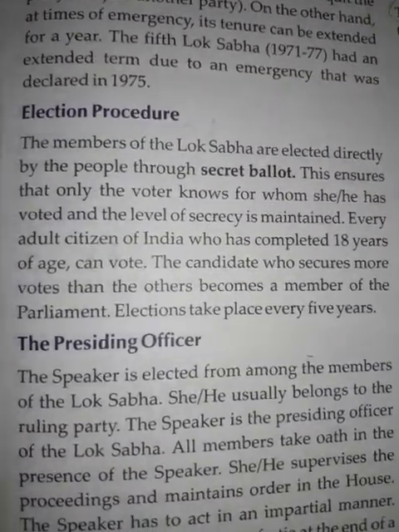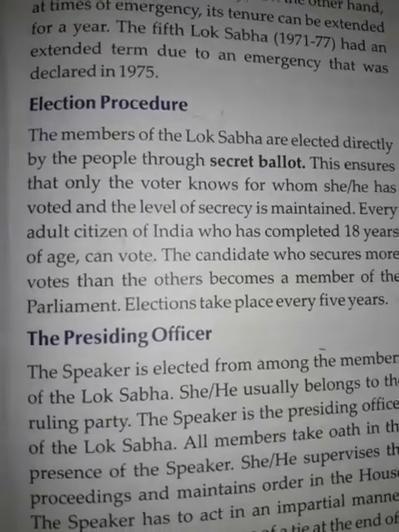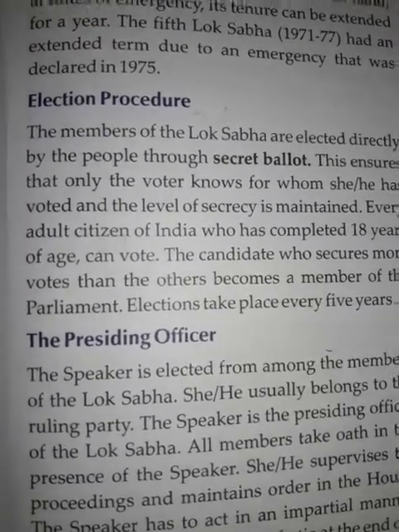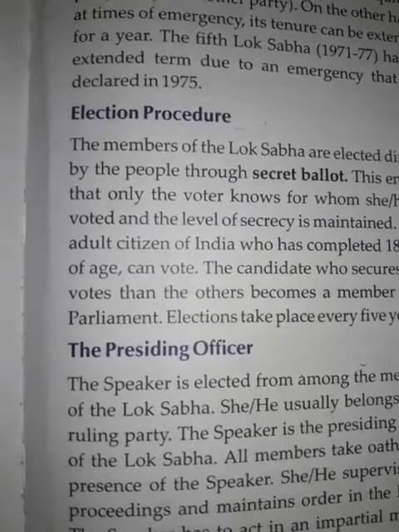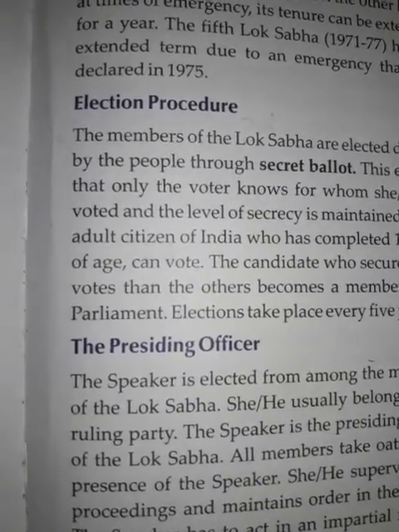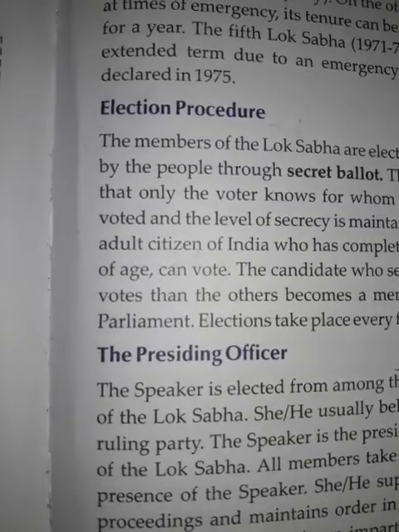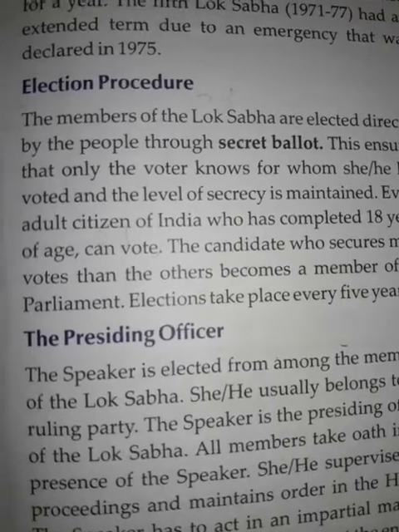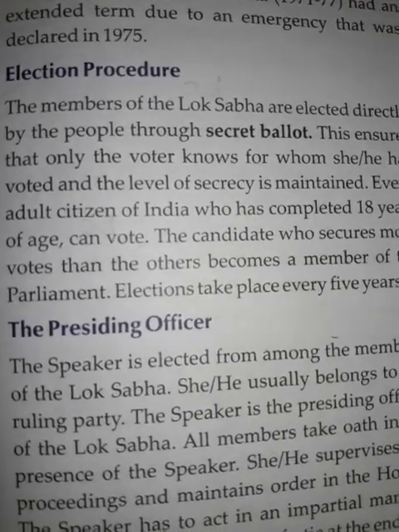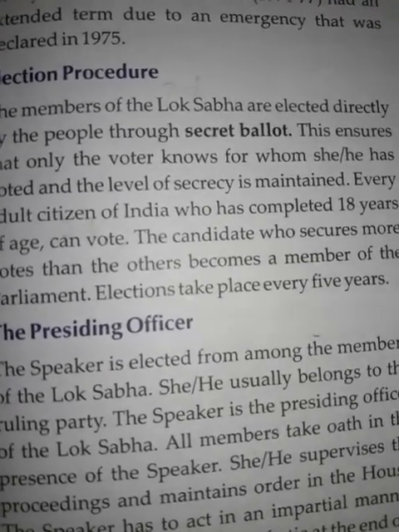The election procedure of the member of the Lok Sabha. Election to the Lok Sabha is by universal adult franchise. Every Indian citizen above the age of 18 can vote for her representative in the Lok Sabha.